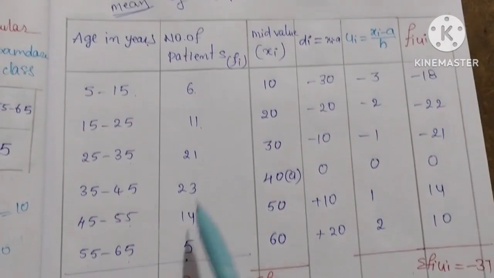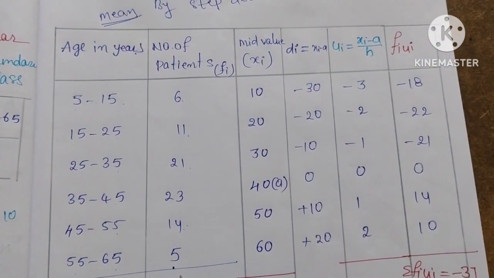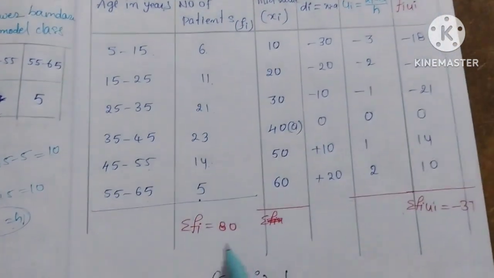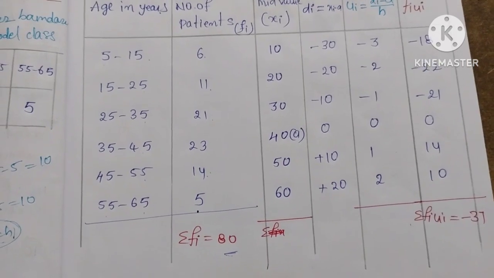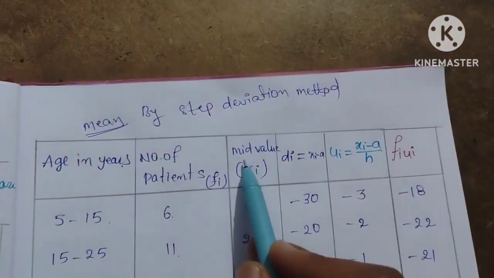members. Now this is the frequency. Number of patients means that is the frequency. Sum of frequency, how much are we getting? We are getting 80. Okay, now look, we have to find the mid value.